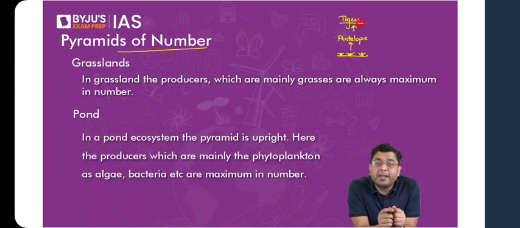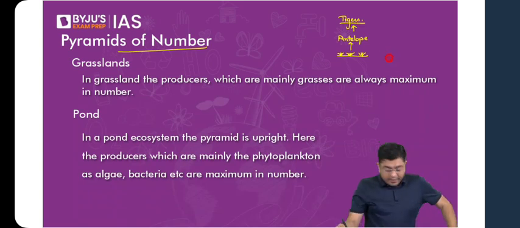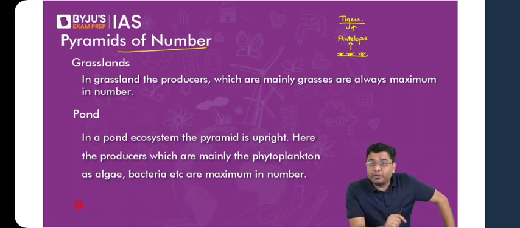Beautiful. Grasses, always. Because if the grasses are not present in sufficient quantity, how is it that the energy will be transferred? So here the number of grasses will be maximum. So then comes the number of antelopes, which will be lesser as compared to the number of grasses. And the number of tigers will be the least in that ecosystem. So that will be represented in the form of